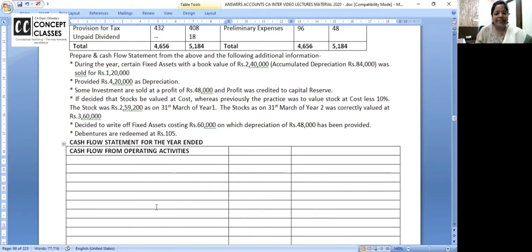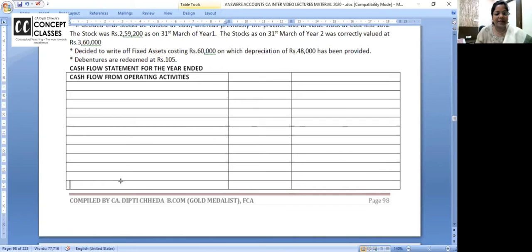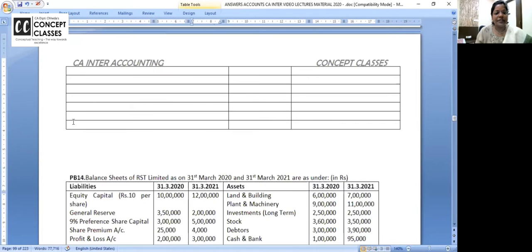Okay. Leave half a page, add less, then working capital changes. After that we do cash flow from investing activity.